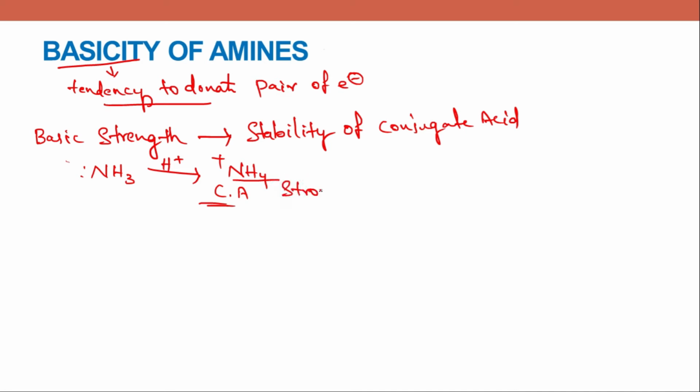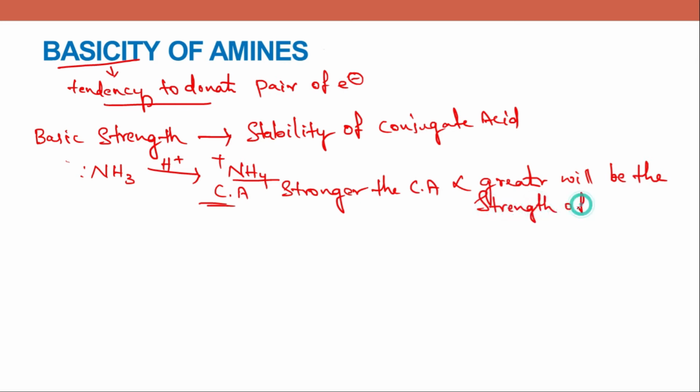Stronger the conjugate acid, greater will be the strength of base. Okay. Now this conjugate acid is stabilized by presence of electron donating group. Electron donating group stabilizes conjugate acid. By stabilizing the conjugate acid, the basic strength has been increased.